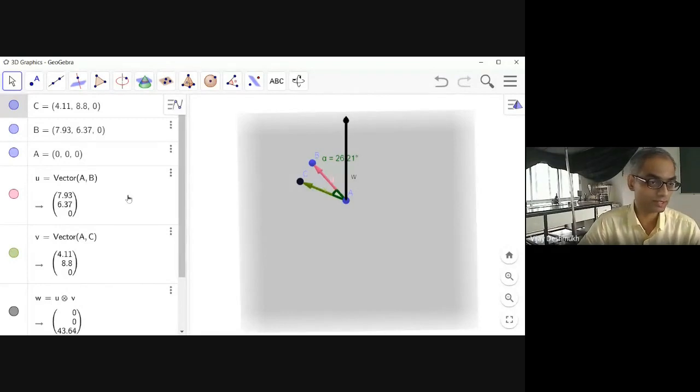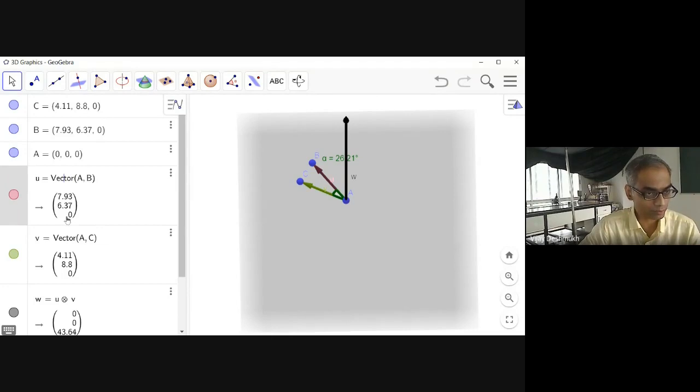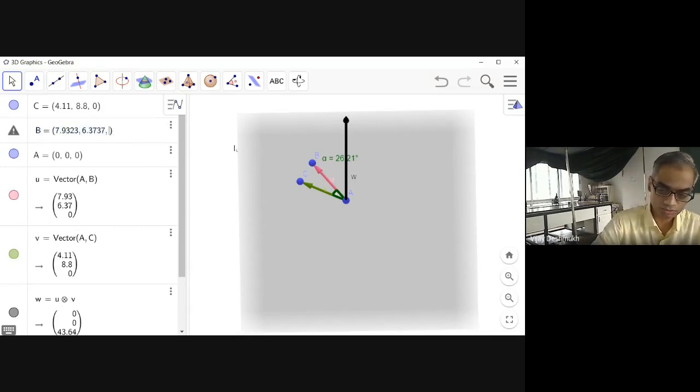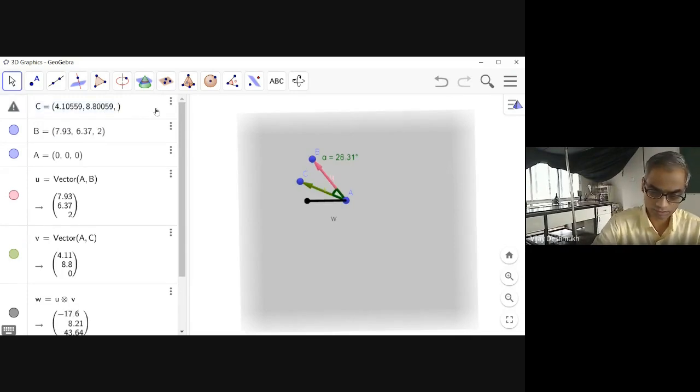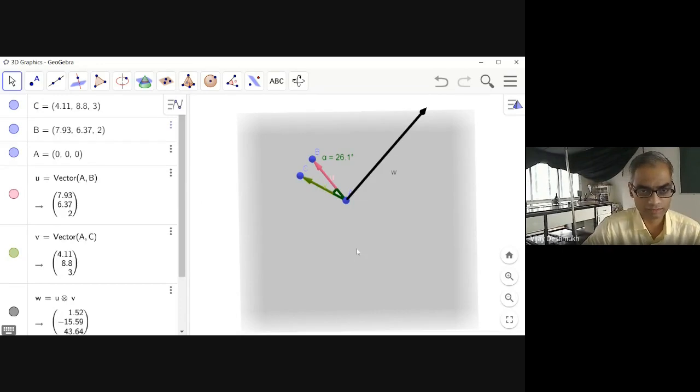Now initially what I told you that this is only in X and Y plane. So U vector, you can see the cursor. On left hand side you can see the value of U, 7.9, 36.37. So this is only in XY plane. Now if I take this in, suppose, Z plane, so for that purpose what I will have to change? The point C and point B. So let this point have some Z component also. So let's write 2 here and say 3 here. You can take anything, doesn't matter.